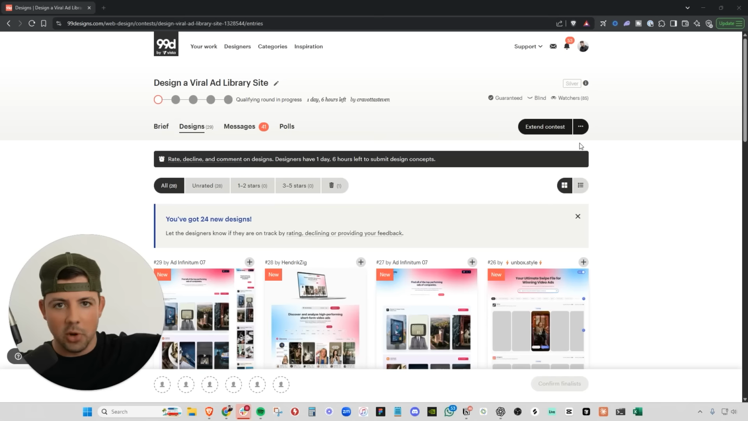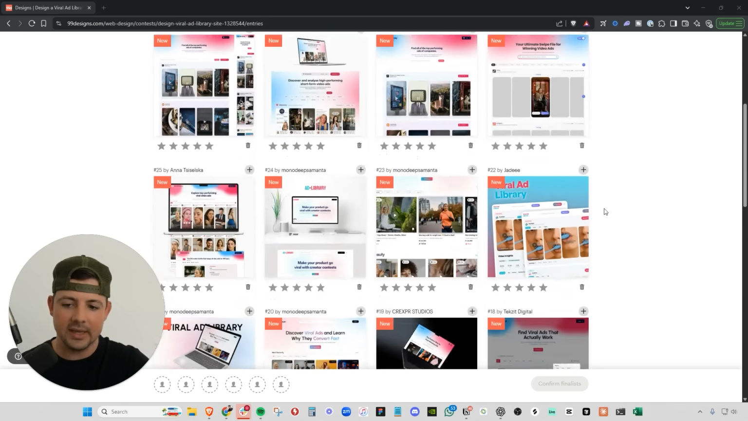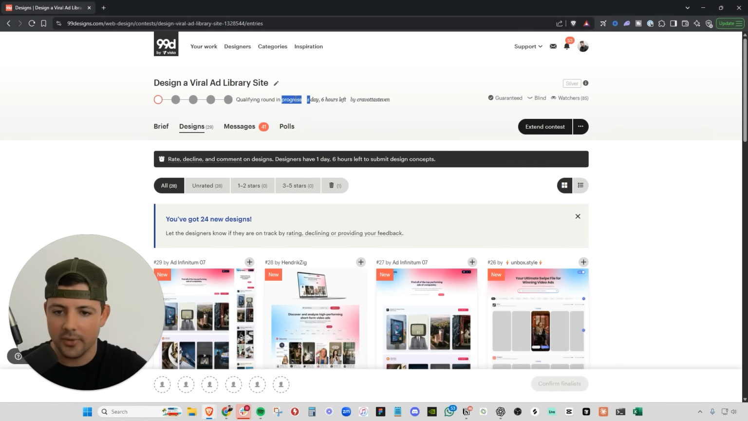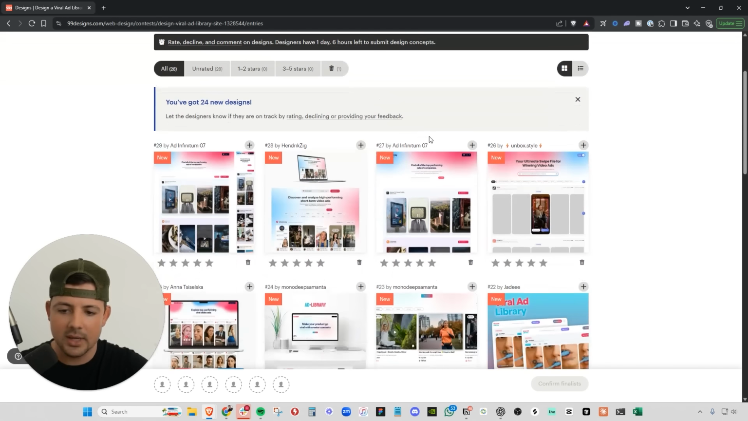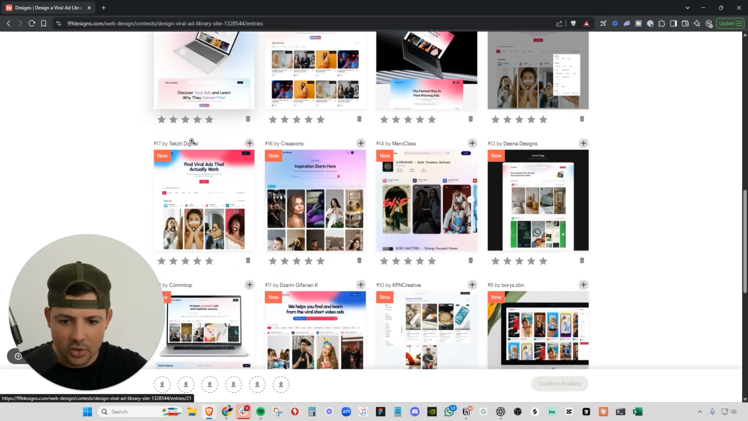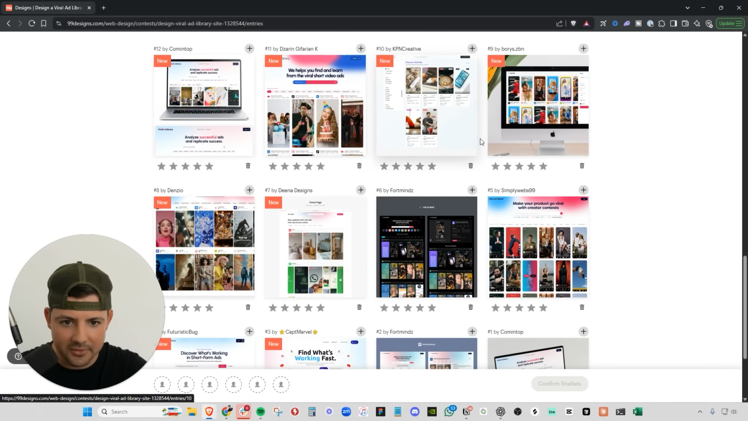Boom. We are back. It has been a couple days and we have 28 different designs that we are going to be able to choose from here. We have 1 day left in the qualifying round, and then we are going to pick 6 finalists to move on to the next round and optimize the designs a little bit more from there. So I'm going to go through these now and give a little bit of feedback so the designers can finalize.